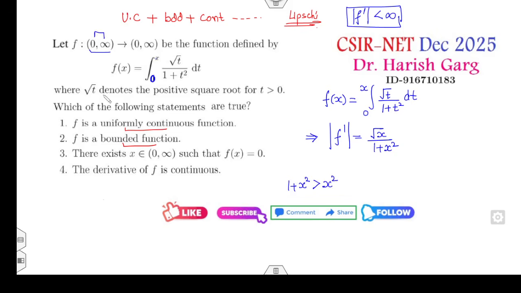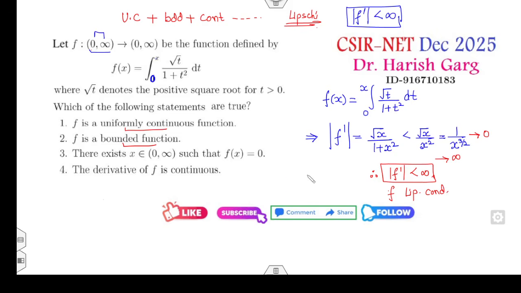Whenever x lies between 0 to infinity, it is always less than x to the power 3 by 2. So whenever x goes to infinity, this goes to 0. What does it mean? F dash is finite. That means f satisfies the Lipschitz condition. So what will happen if any function satisfies my Lipschitz condition?